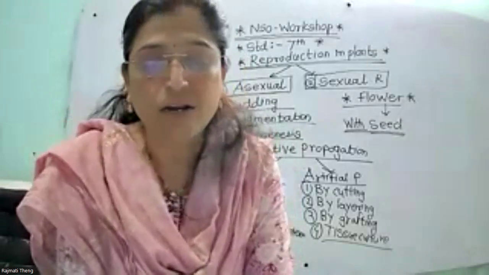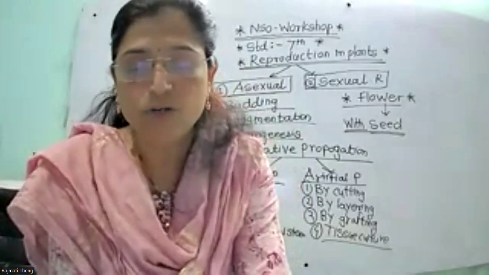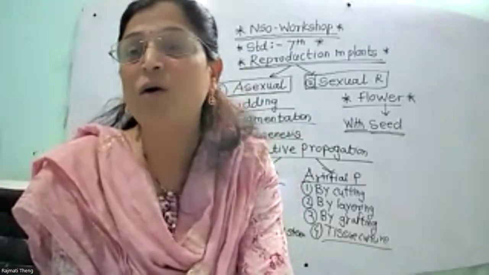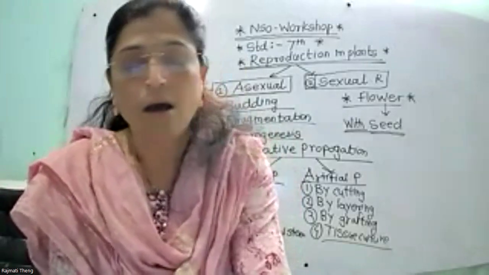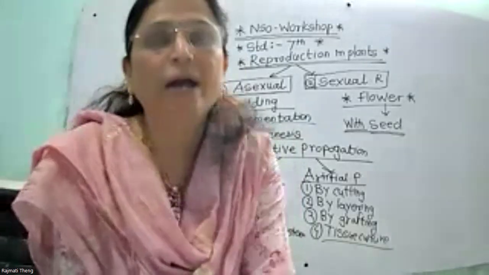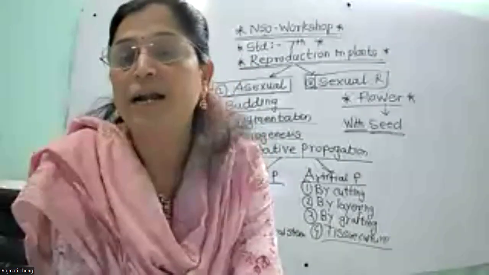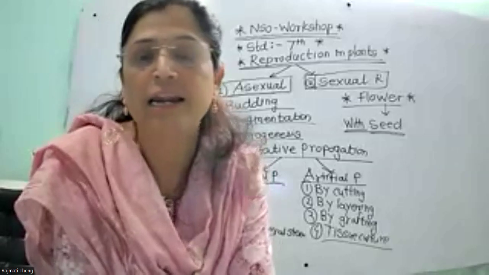Now third one, bulb. Bulb are the short underground stem that have one or more buds present inside the bulb to give rise to new plants. Bulb are surrounded by fleshy scale leaves.